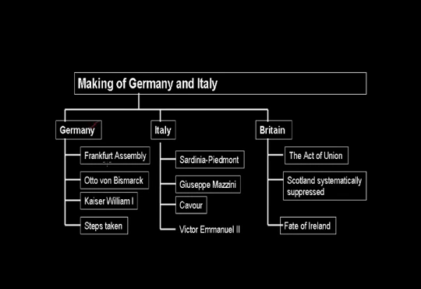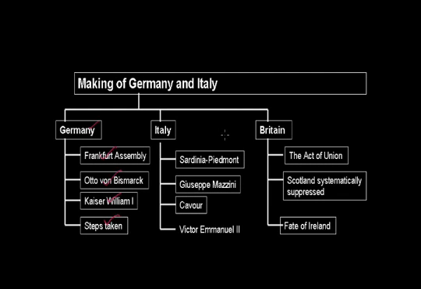In the previous module we have discussed the Frankfurt Assembly. We will again go through a bit of the Frankfurt Assembly. Then the initiative of making Germany a nation, the main work was done by Otto von Bismarck, and finally Kaiser Wilhelm I of Prussia was declared the king of a united Germany. And later on we are going to discuss the steps which were taken in the unified Germany.